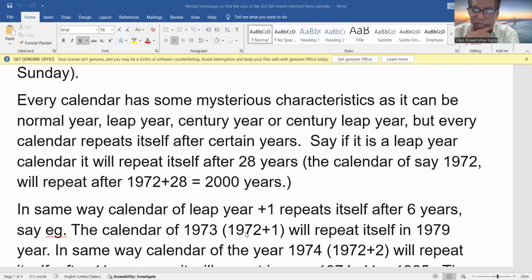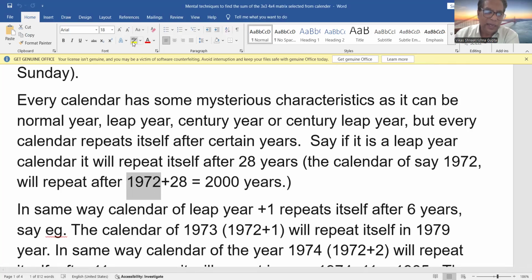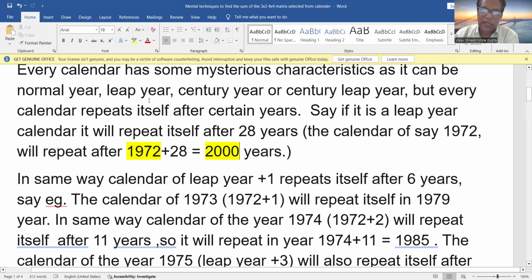And the calendar of 1972 will repeat itself after 28 years. So 1972 plus 28 means the year 2000. The calendar of year 1972 and the calendar of year 2000 will be the same because the same calendar repeats after 28 years. Remember, the calendar of a leap year will repeat itself after 28 years.